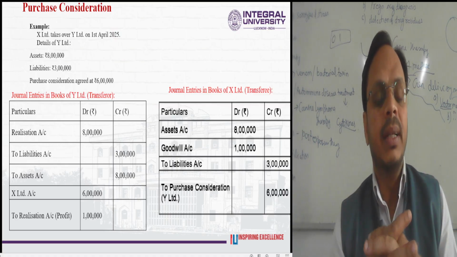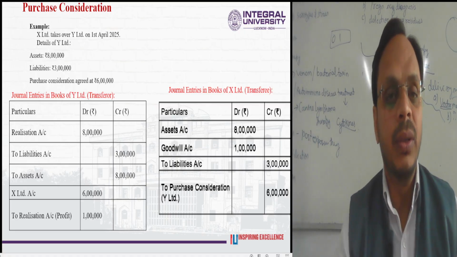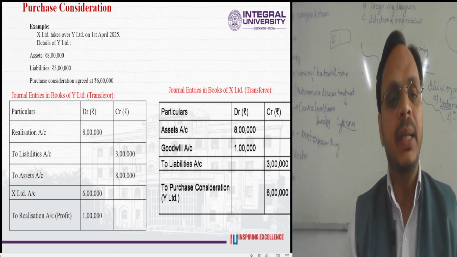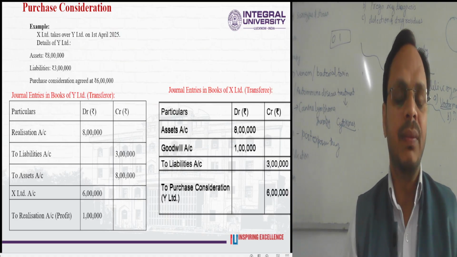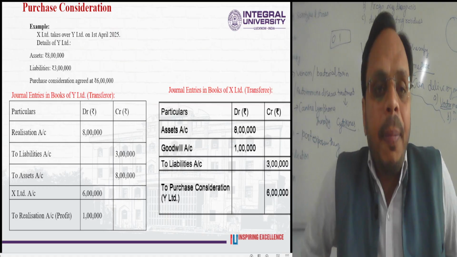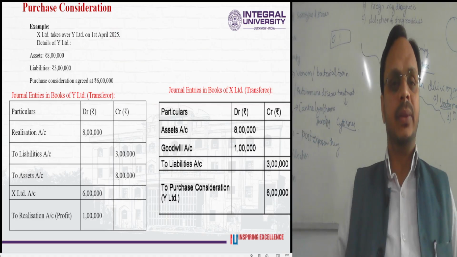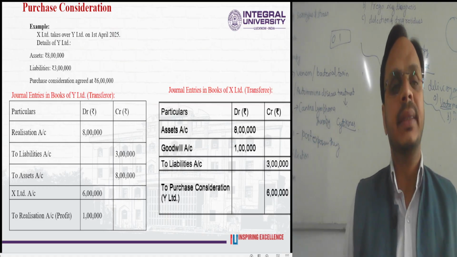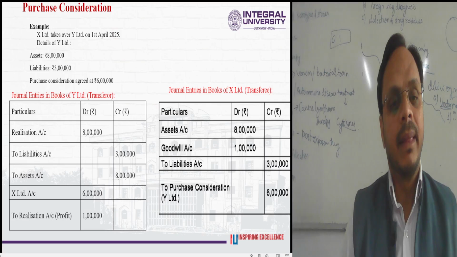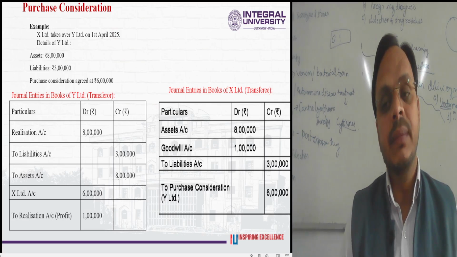So for example, X Limited takes over the assets as well as the liabilities of Y Limited as on 1st April 2025. Y Limited will be known as the transferor company, and X Limited will be known as the transferee company.